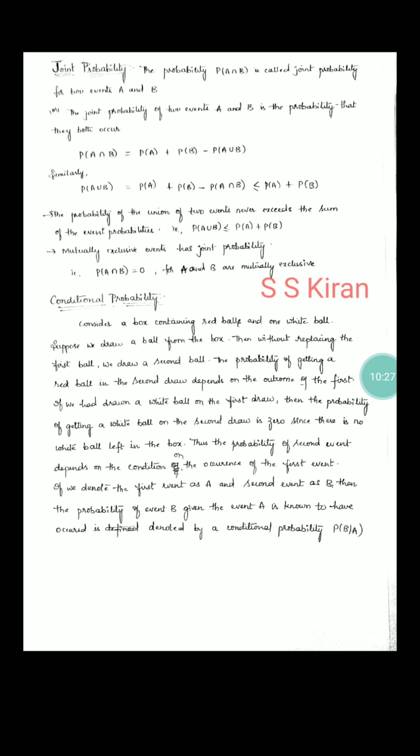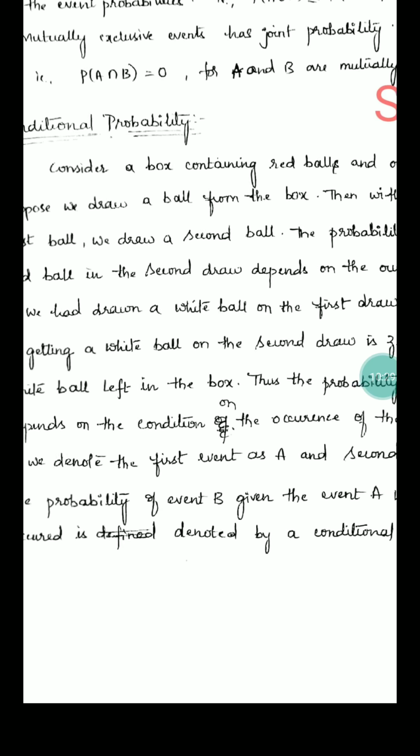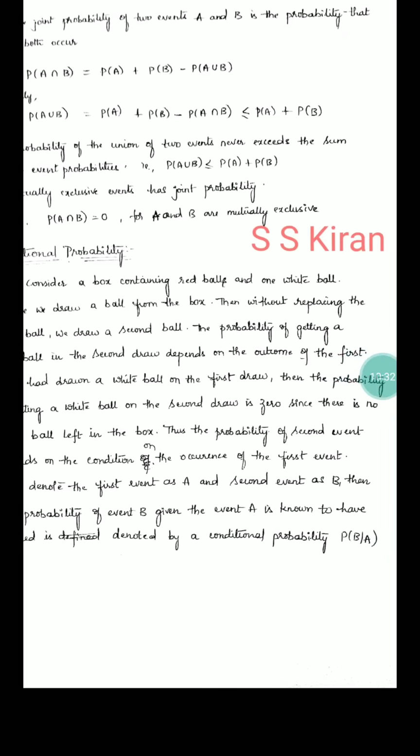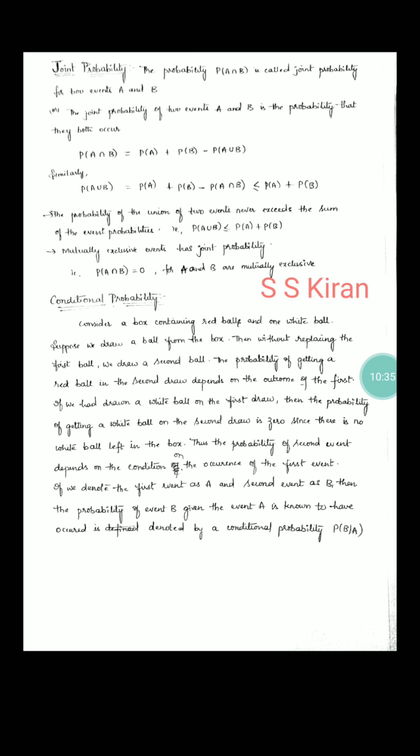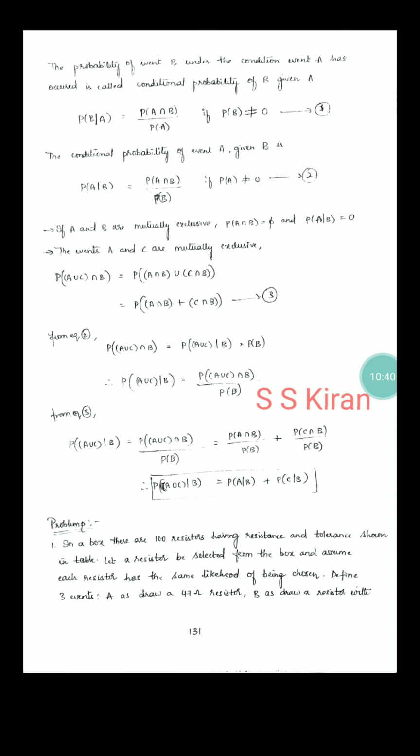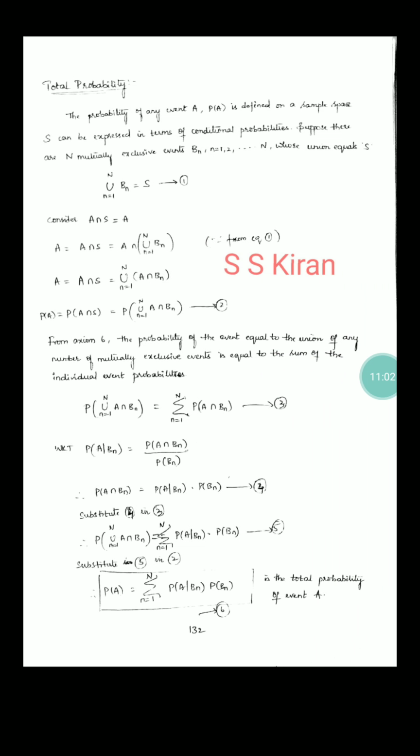There is a definition: the probability of event B given that event A is known to have occurred is denoted by conditional probability of B given A. The formula: probability of B given A is equal to probability of A intersection B divided by probability of A. The conditional probability of event A given B is probability of A intersection B divided by probability of B. Just remember the formulas, that's enough. See problems also. Okay, nice. Total probability. What is the formula for total probability?